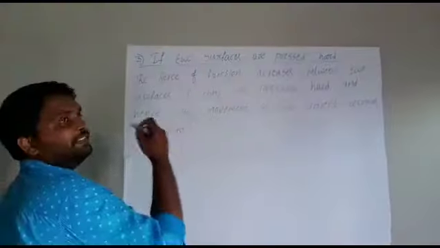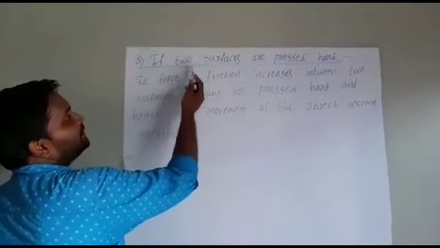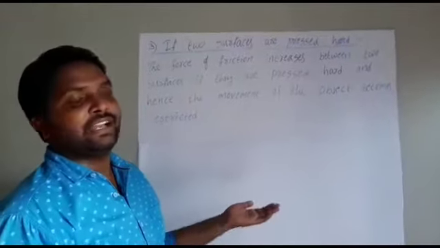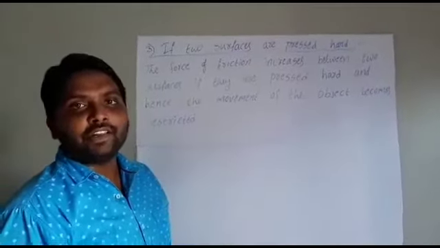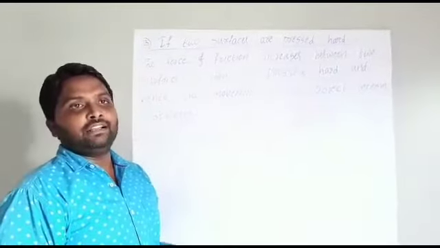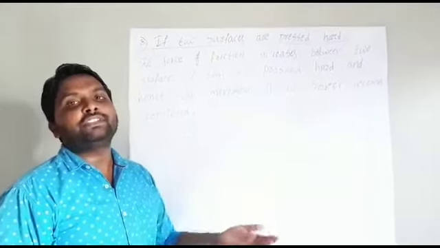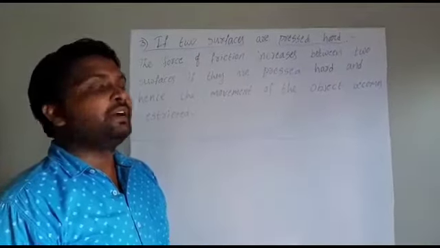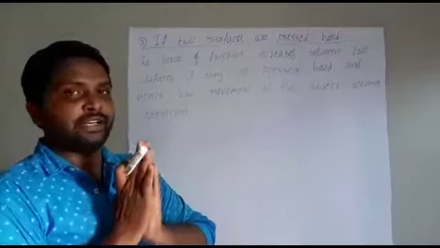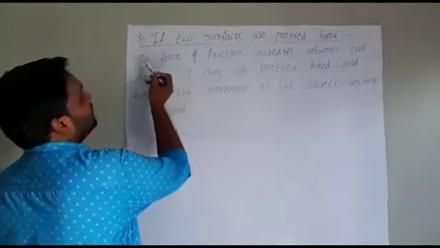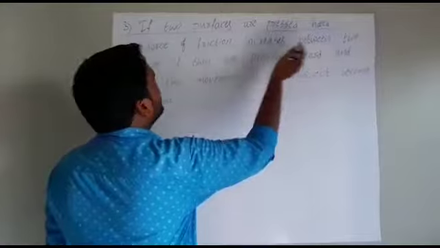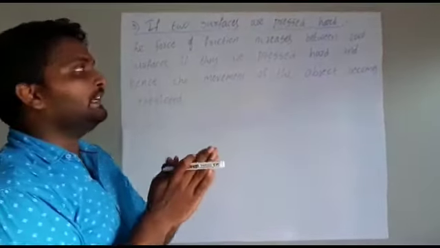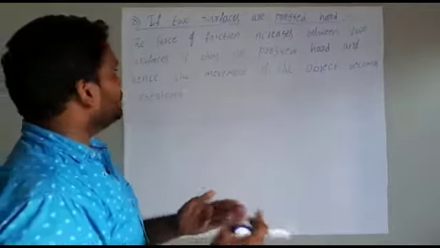Okay. We will see the third factor: if two surfaces are pressed hard. What I said in the previous factors is that if one surface is irregular, then friction will be very high, and if the surface is smooth, then friction will be less. But if two surfaces are pressed very hard, the force of friction between the two surfaces increases.